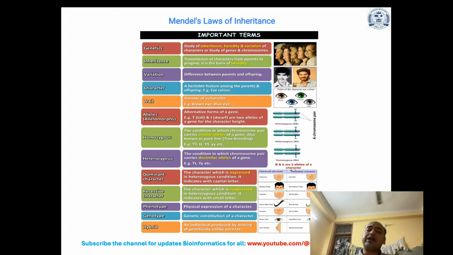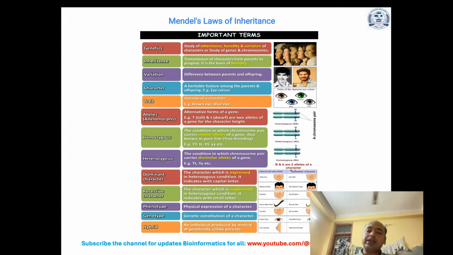Now, the important terms, as you have seen: genetics, inheritance, variation, and then characters. A character is a heritable feature among the parents and offspring, for example, eye color. Variants of a character, for example, brown eye or blue eye. Alleles or allelomorphs are alternative forms of a gene.